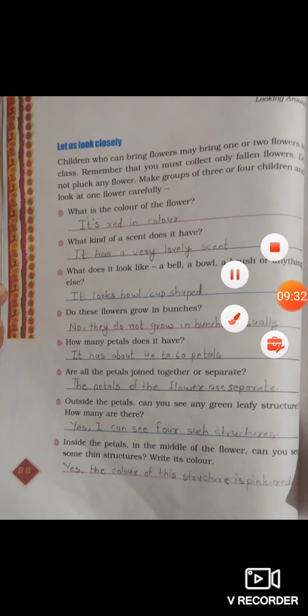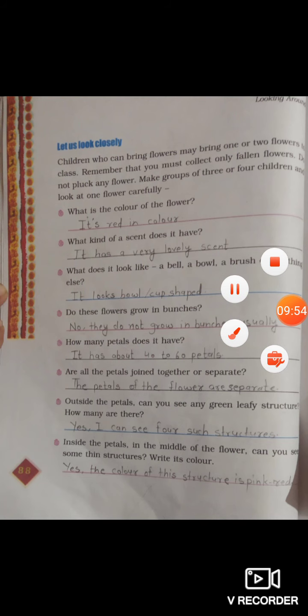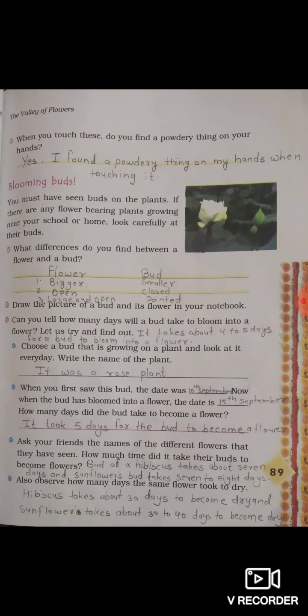Are all the petals joined together or separate? The petals of the flower are separate. Outside the petals, can you see any green leafy structures? How many are there? Yes, I can see 4 such structures. Next, inside the petals in the middle of the flower, can you see some thin structures? Write its color. Yes, the color of the structure is pink red. Next, when you touch these, do you find a powdery thing on your hands? Yes, I found a powdery thing on my hands when touching it. Understood?